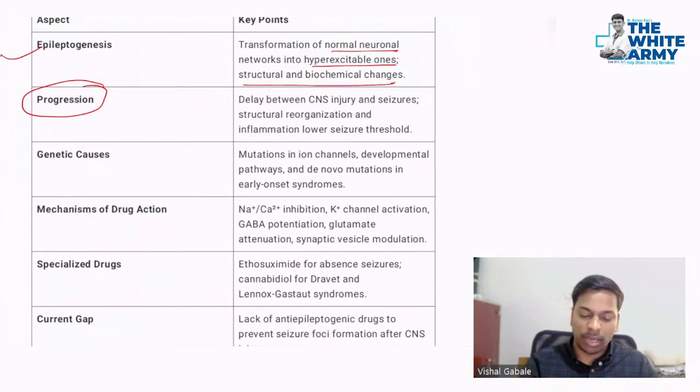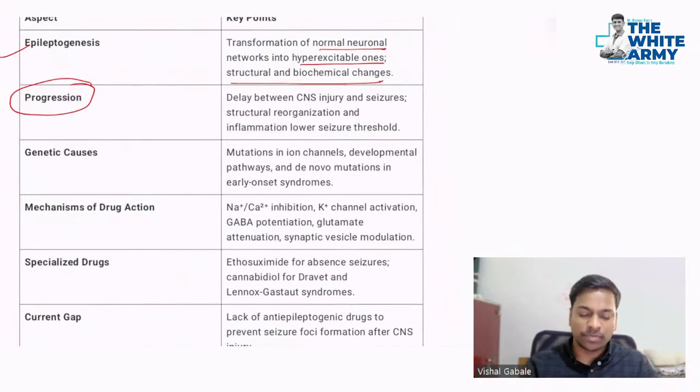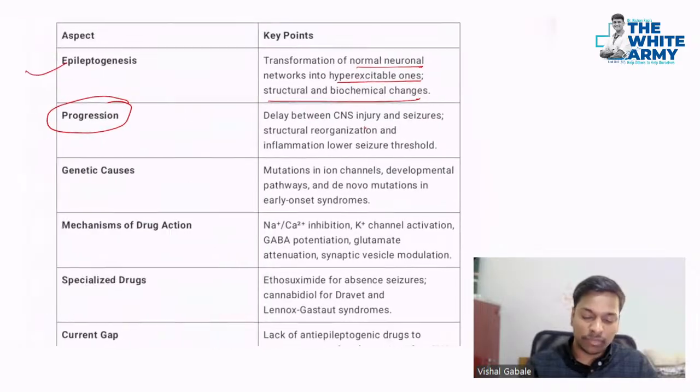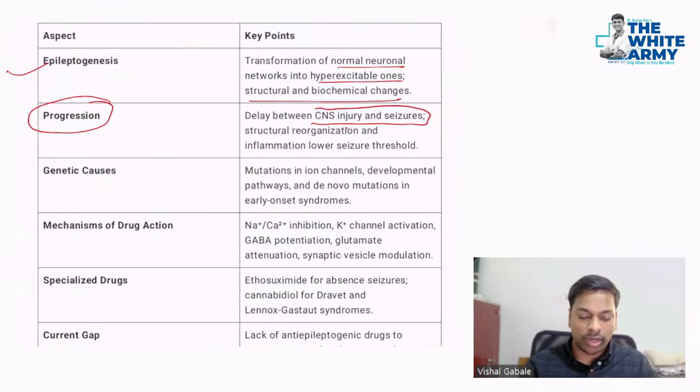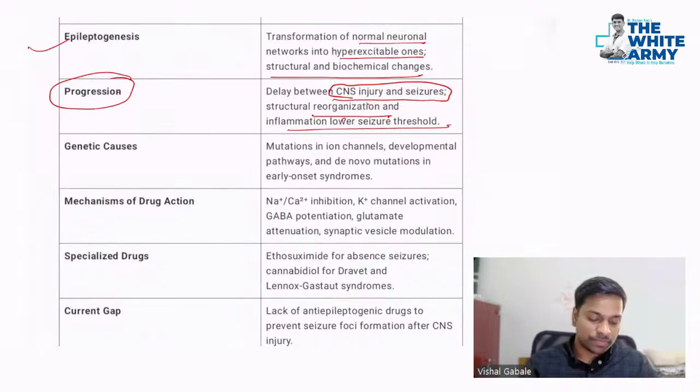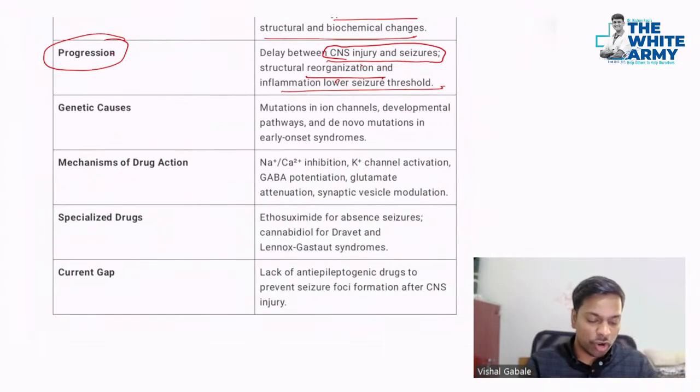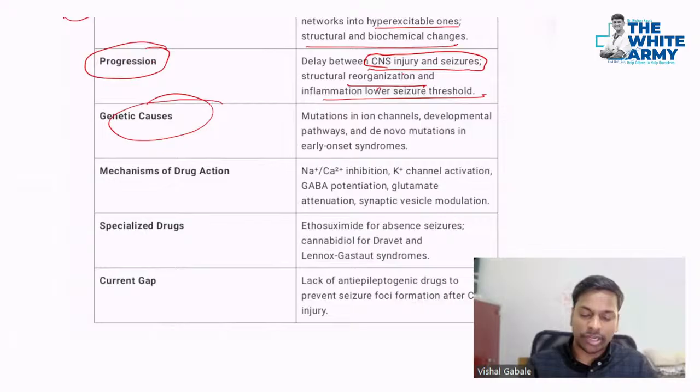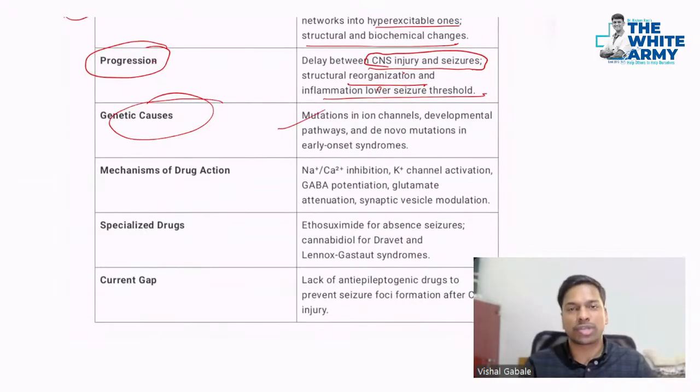Now, progression of epilepsy. That occurs because of a delay between the CNS injury and the seizures. You might have seen that sometimes just after a CNS injury, you don't get seizures; there is some time. That is called progression. In that time between the CNS injury and the seizure, structural reorganization and inflammation reduce the seizure threshold. Then we have genetic causes: because of mutations, the sodium channel and potassium channel can also cause this.